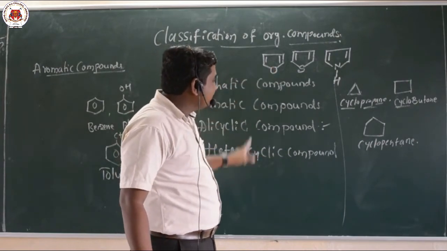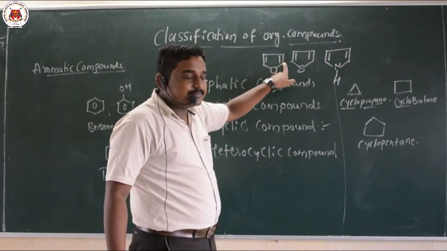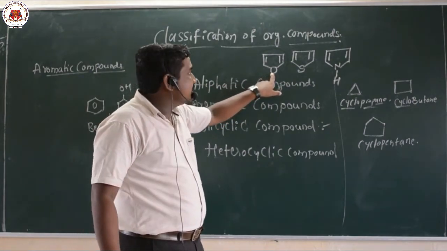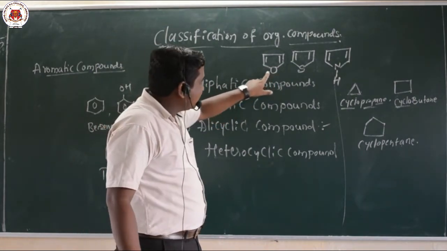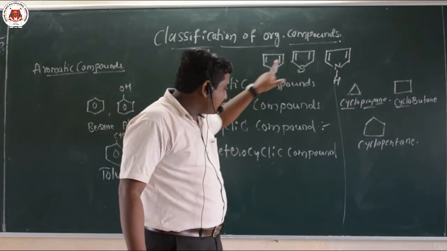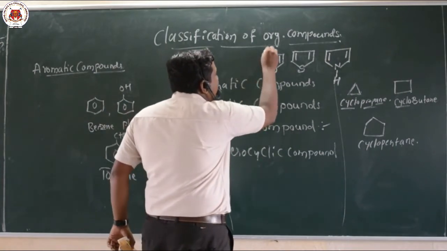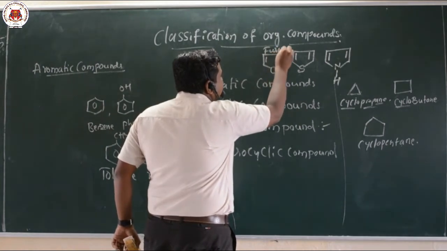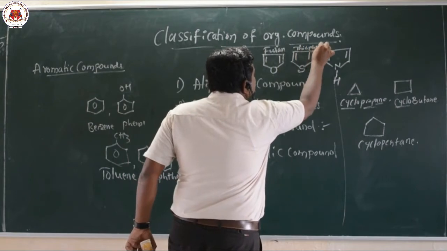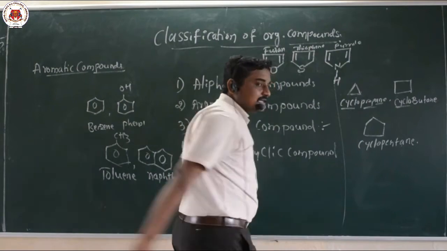After observing this, we come to know that here at the corners we have carbon atoms, and here we replace carbon by an oxygen atom. And here also, the same thing: replacement of carbon by sulfur. Such compounds are called heterocyclic. The name of this compound is furan, this is thiophene, and this is pyrrole. So these are examples of heterocyclic compounds.